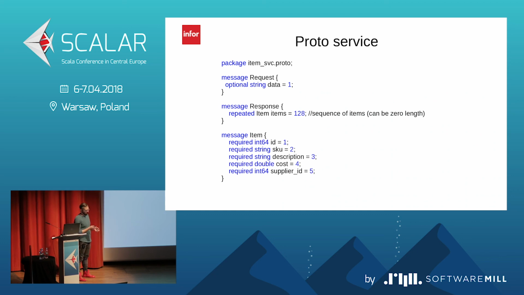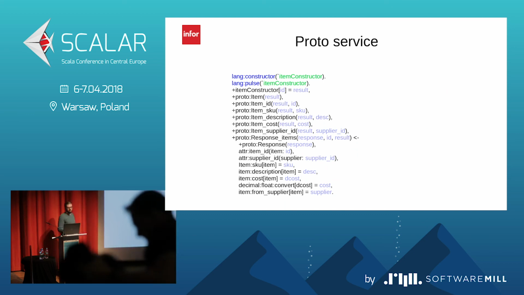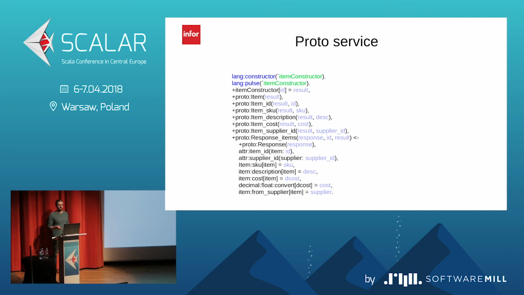So we have the message with the request. You have the request, you want to have the response, and in this response, we want to have all of the items which are in a database. So this is code written in LogiQL manually, which does that. And what is interesting is this.